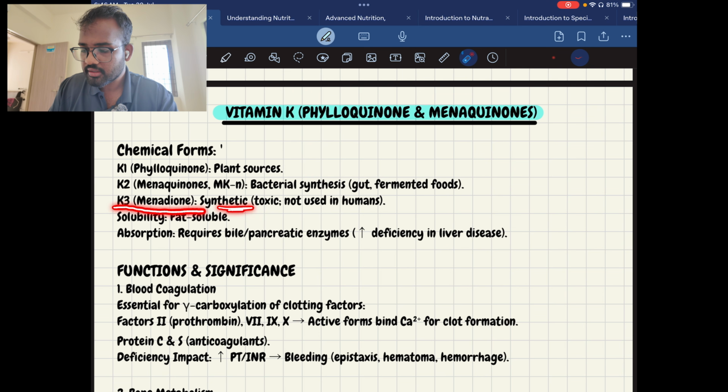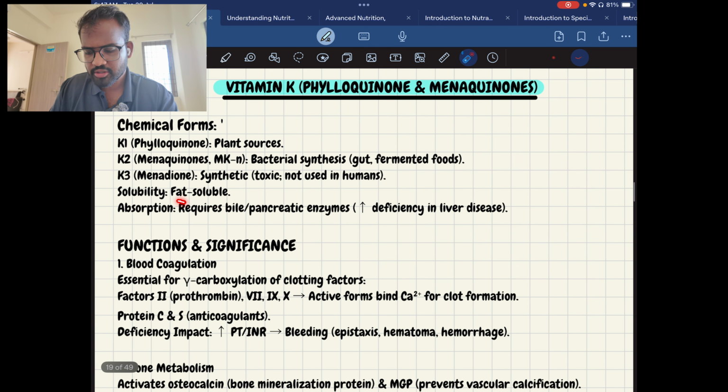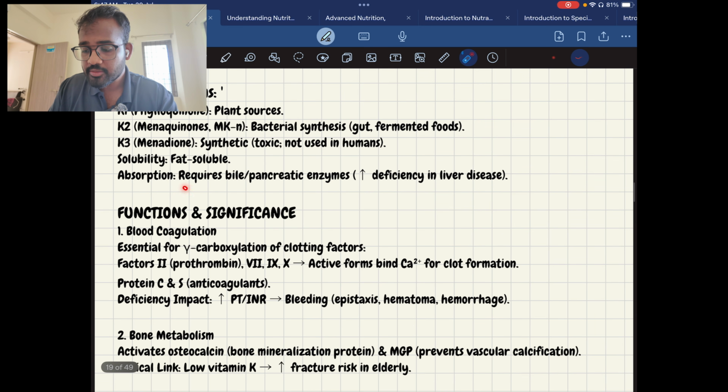It is synthetically made by humans. Okay, but it is not used in humans. So menaquinone is the main source we actually have in the gut. Okay, the body will produce it, bacteria will produce it in the gut. It is a fat soluble vitamin. It requires bile and pancreatic enzymes to be absorbed in the body, and deficiency increases in liver diseases. The vitamin K requirement increases in liver diseases.